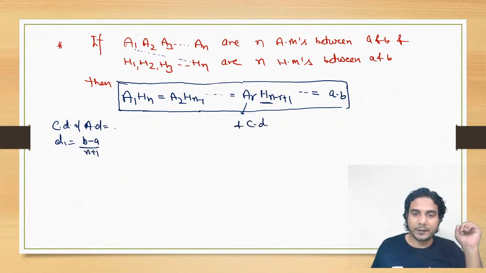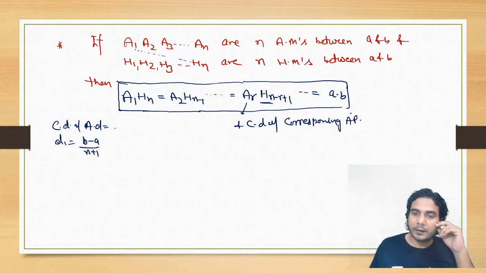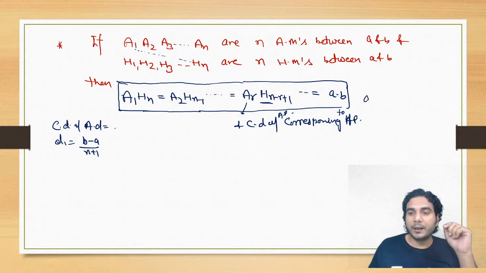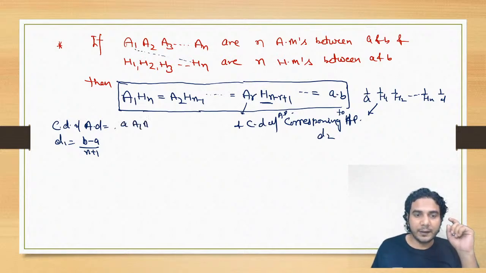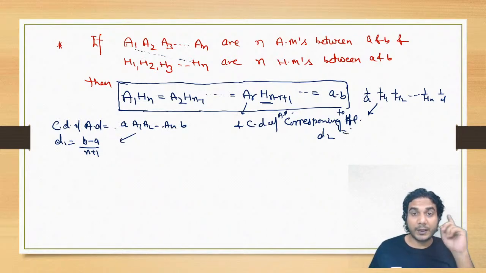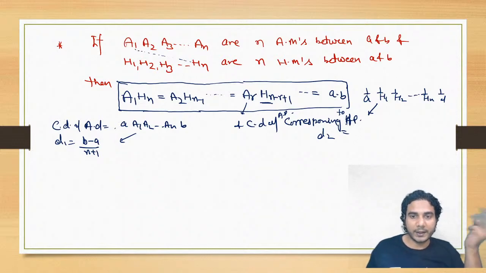And the common difference of the AP corresponding to the HP, which will form this AP: 1 upon A, 1 upon H1, 1 upon H2, and so on, 1 upon Hn and 1 upon B. Its common difference is D2. And the other AP is A1, A2, and so on up to An and B. I'm writing D1 and D2 because we need them to write Hr and Hn minus r plus 1. So let me do it fast.